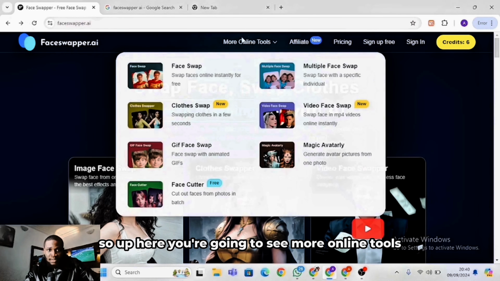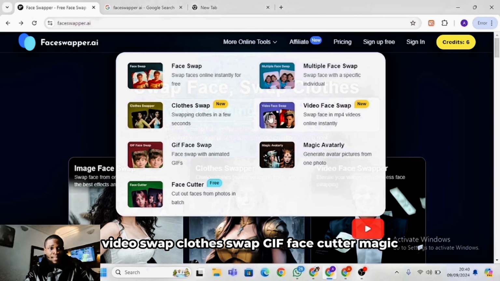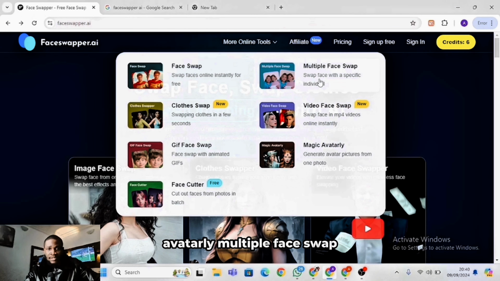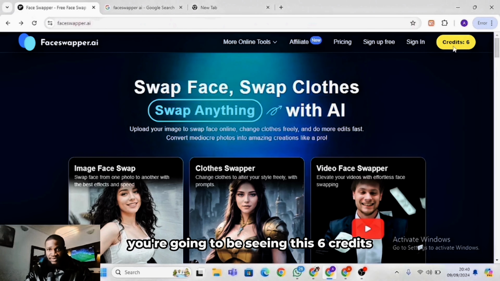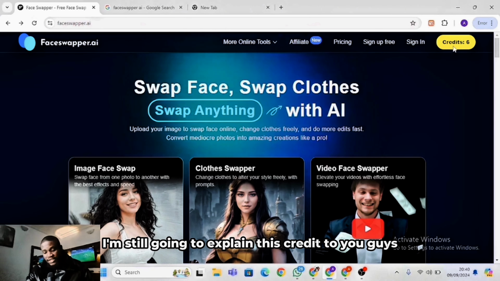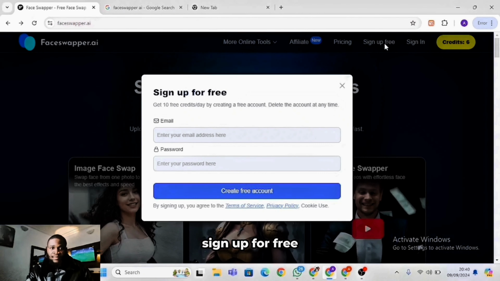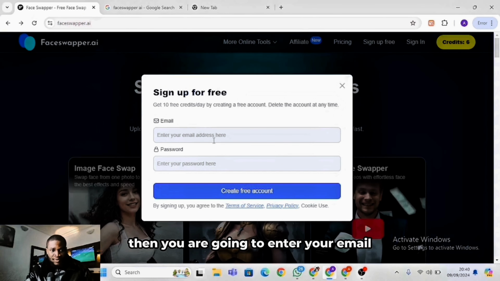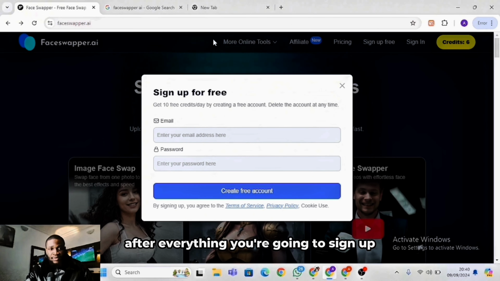So up here, you're going to see more online tools. This is where you can actually swap your face, video swap, clothes swap, GIF, face cutter, magic avatar, multiple face swap. You can actually do any one of your choice. If you come here, you're going to see these 6 credits. This is how many credits they're going to give you. Don't worry, I'm still going to explain this credit to you. What you're going to do here is click on this sign up for free. Then you're going to enter your email and your password. After everything, you're going to sign up.